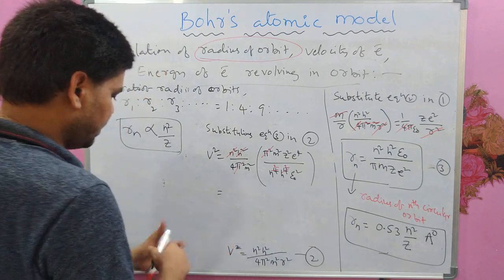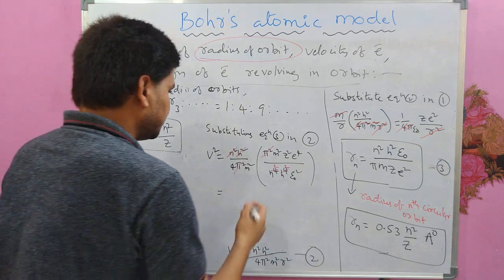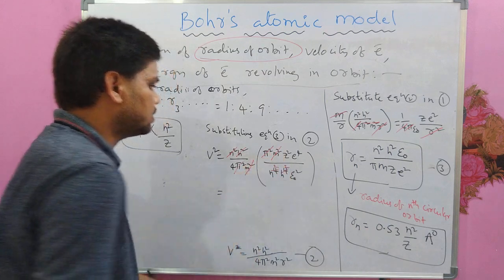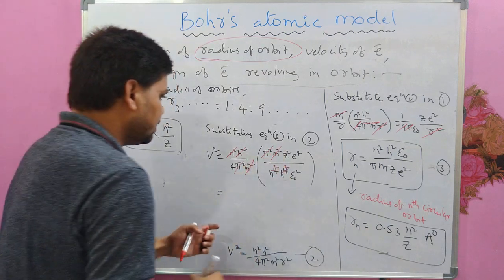Is there anything left? M square will also get cancelled. Then what do we get?